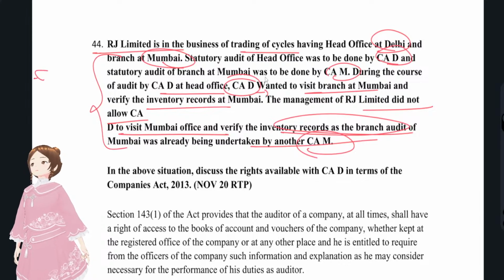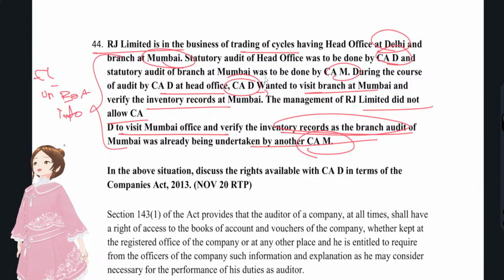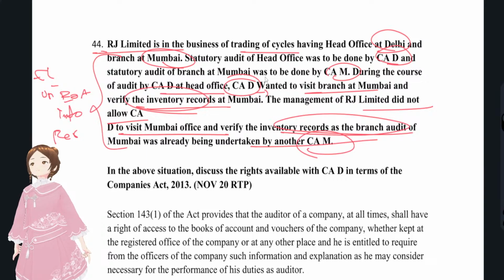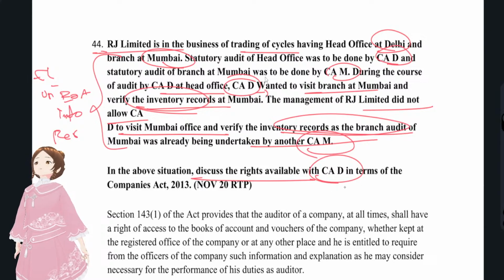You see, in the engagement letter itself, the management gave unrestricted access to the books of accounts or the information, or unrestricted access to the persons or the places or information. But why are they restricting him from going to the branch for checking the inventory records there? So what the management was thinking was wrong, that's invalid. Discuss the rights available with CA D. What are the rights of auditors with regards to that?